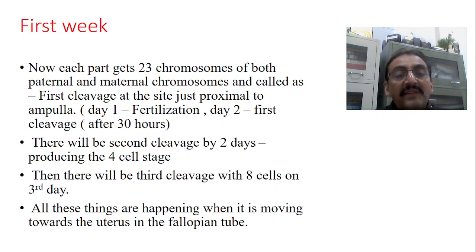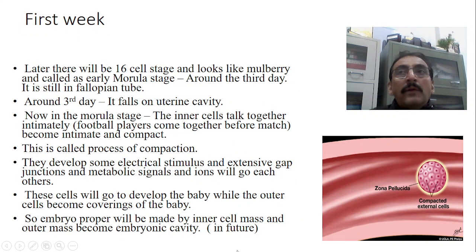All these things happen while it is moving towards the uterus in the fallopian tube. It is still in the ampulla region at first. From the first day onwards, after the first cleavage, it starts moving towards the uterus. So on the second day and third day it is slowly moving towards the uterus. This 8-cell structure is slowly moving through the fallopian tube. Now, what happens in the first week? Later,